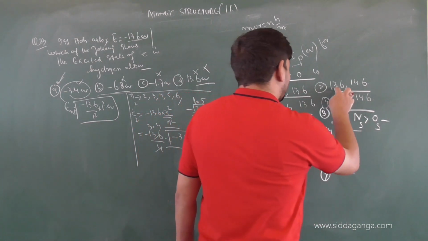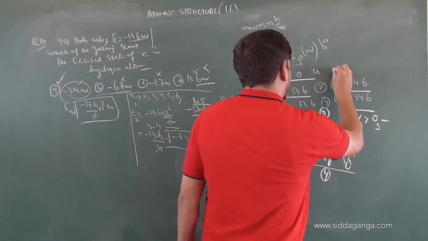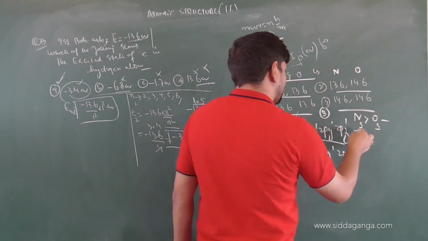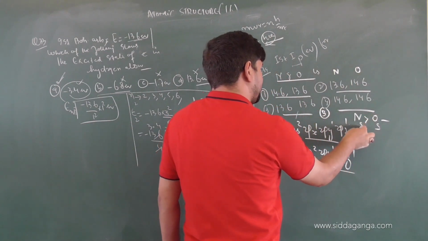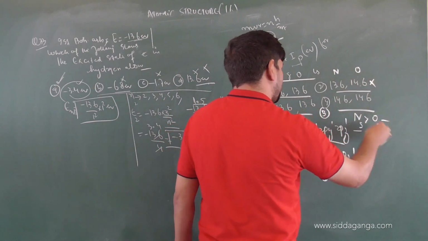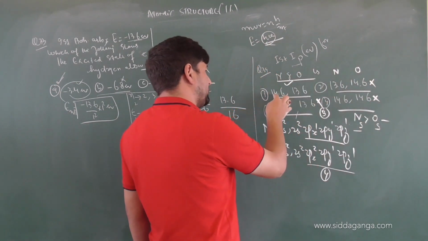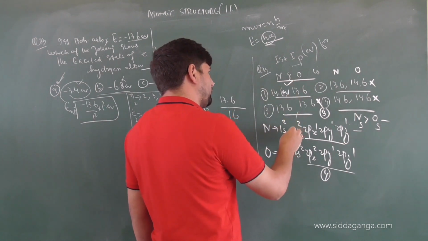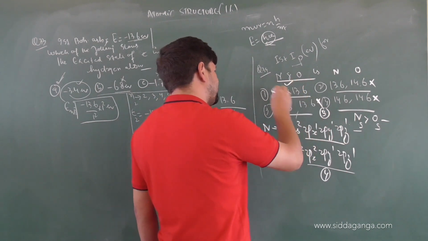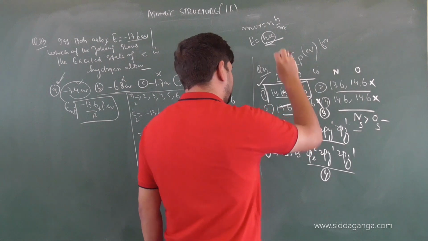Here the first value is given for nitrogen and the second for oxygen, but we showed nitrogen's ionization energy will be more than oxygen's. So this is wrong. It cannot be equal. These three are wrong. For nitrogen it is 14.6 electron volts, and naturally for oxygen it should be less than that. So the correct option will be the first option.